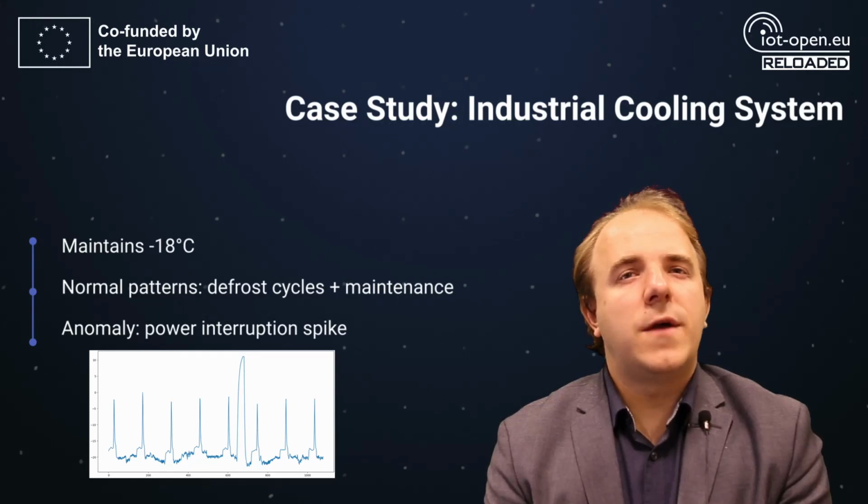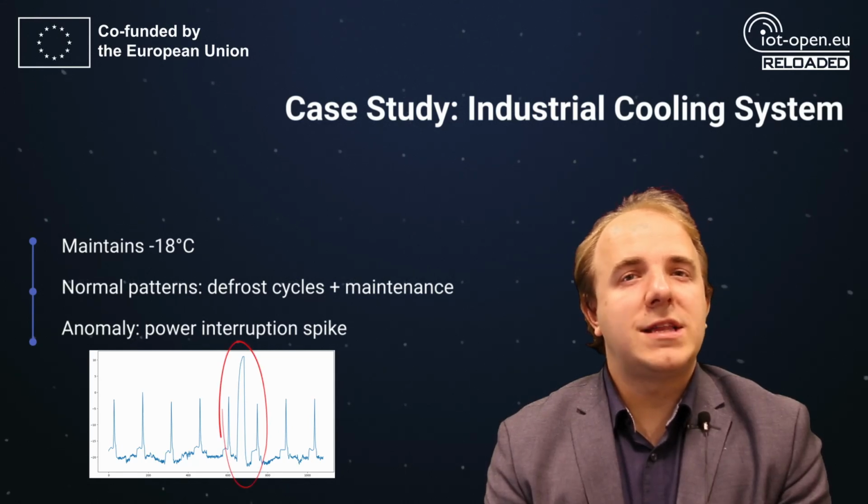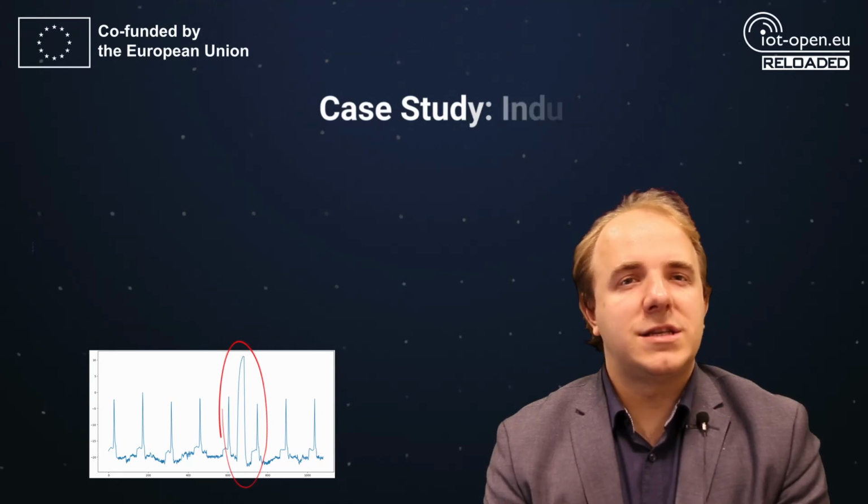Normally it cycles through the frost phase, creating small temperature spikes, but a sudden high spike indicates a power supply interruption, an anomaly that must be recognized for reporting and maintenance.